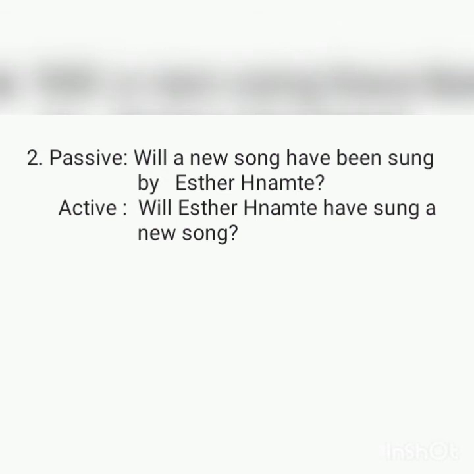Example 2, passive. Will a new song have been sung by Estelle Namte? This is question form. Remember that we have to change into question form again in the active voice. Here the object is Estelle Namte. Let us change into active. Take down, will Estelle Namte have sung a new song.